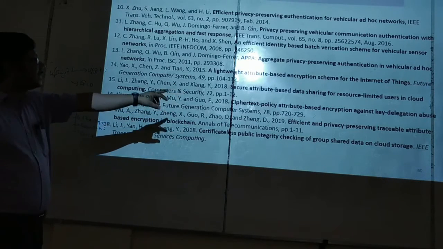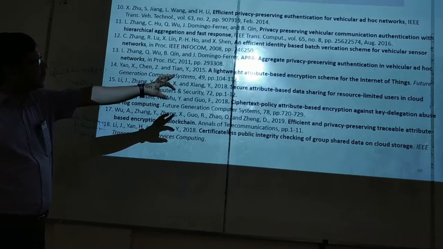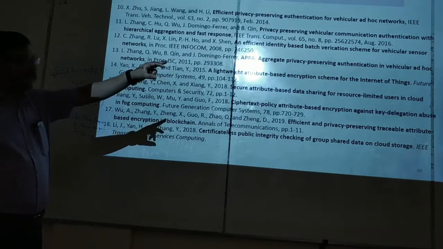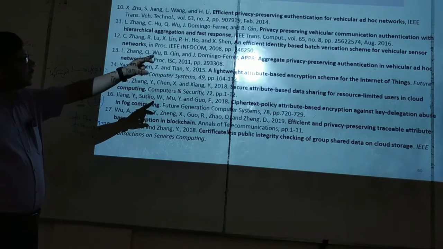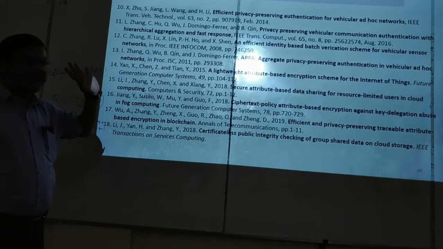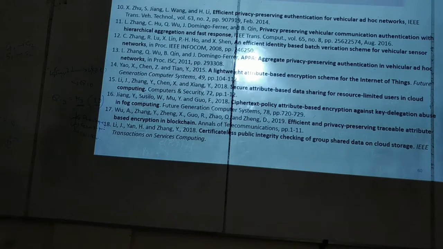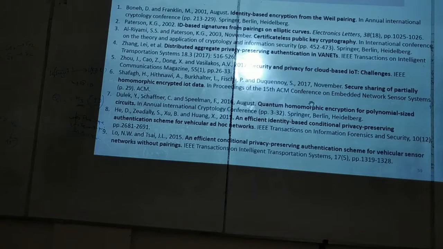This is also attribute based encryption, that is also attribute based encryption, that is aggregate verification, meaning aggregate signature, batch verification meaning also aggregate signature verification, privacy preserving meaning anonymous authentication. The previous one is also anonymous authentication. Previous slide. This is also anonymous authentication. This is also anonymous authentication. Quantum homomorphic encryption, homomorphic encryption. This is also homomorphic encryption for IoT.